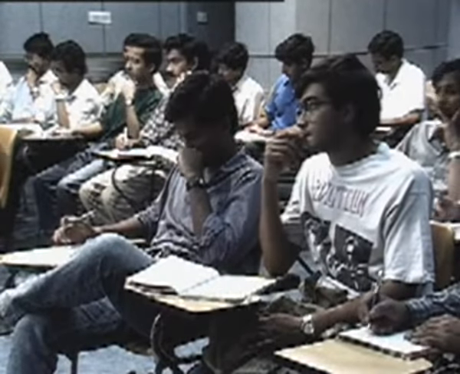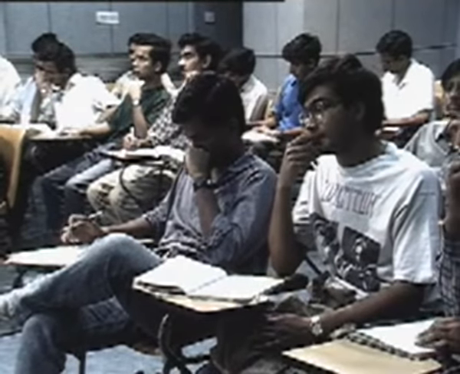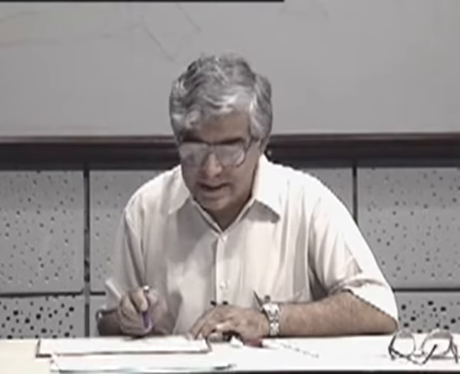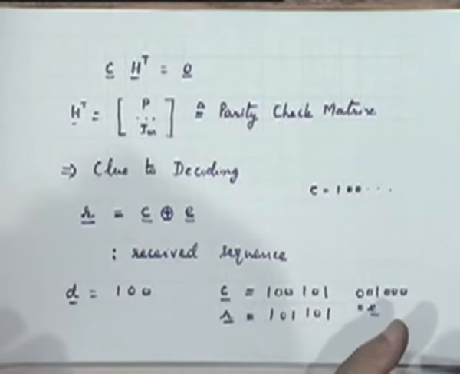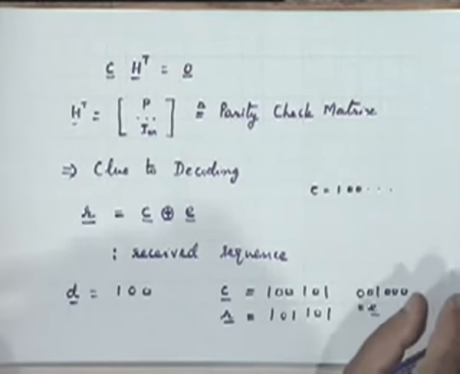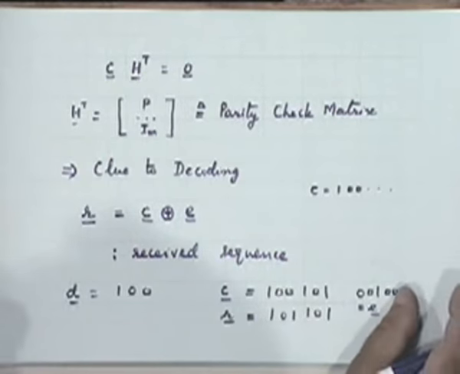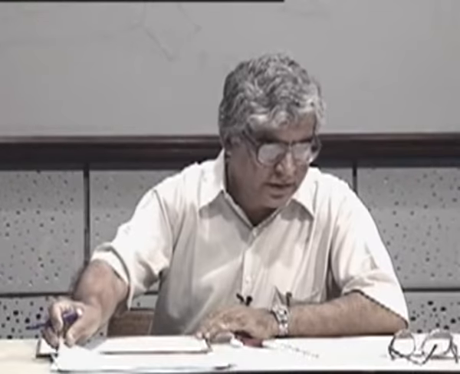Yes. How are we able to decide which row to match it with? So we are coming to that. I have not yet given you the decoding procedure. I'm only trying to tell you that the received sequence can be modeled as the sum of the actual code sequence that you transmitted and an appropriate error sequence, depending on how many errors have taken place where. That's all I have said so far.